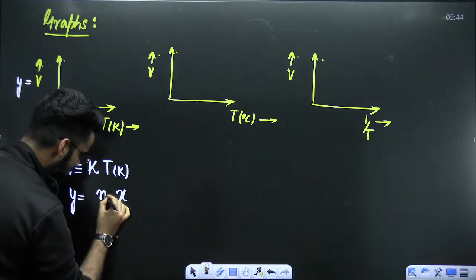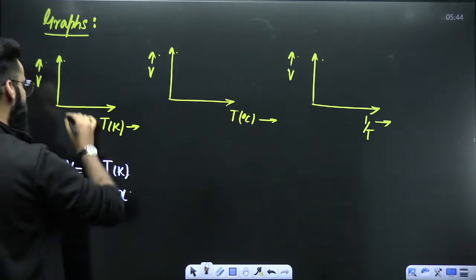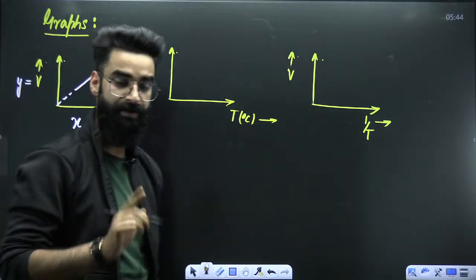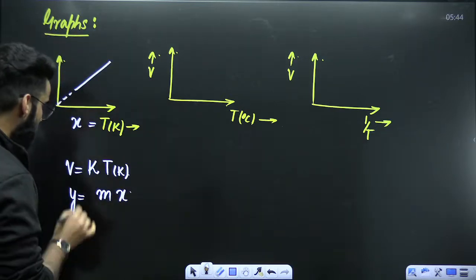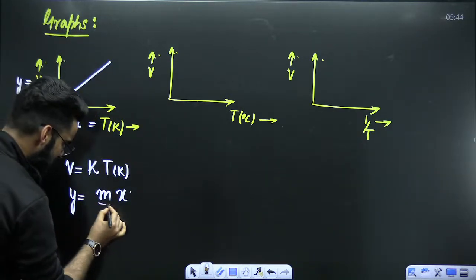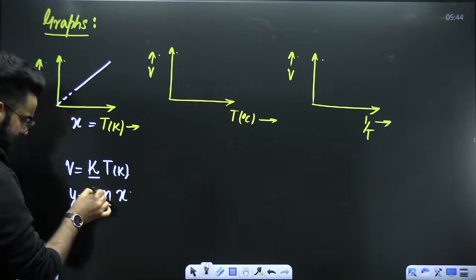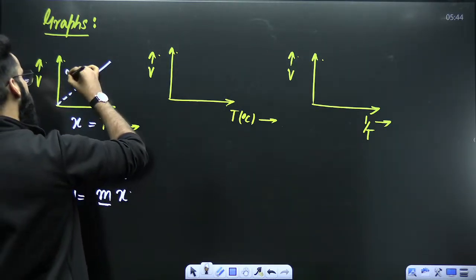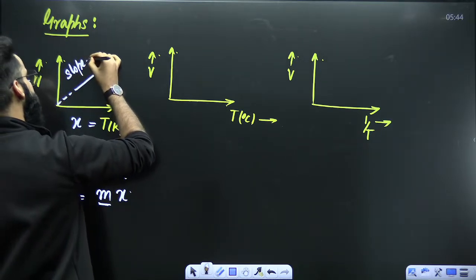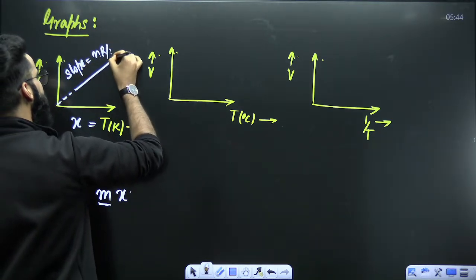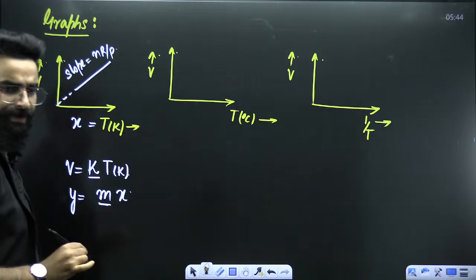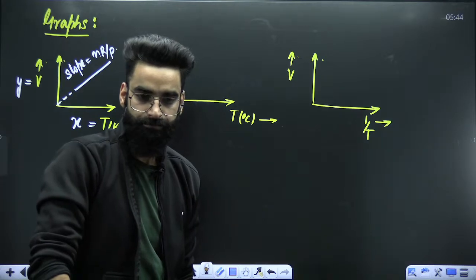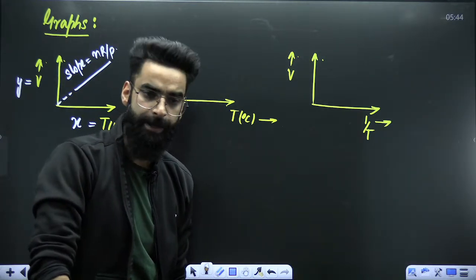So this K automatically becomes your M. So y is equal to mx. It's going to be a straight line like this. Okay, number one. Number two, if you ask me about the slope, slope means M. And M over here is equal to K, right? When you compare it, M is basically K, right? And you know, K over here, as per Charles law, is equal to NR divided by P, right? This is the slope of the graph. I hope it's clear. I hope all this is clear to you, yeah?